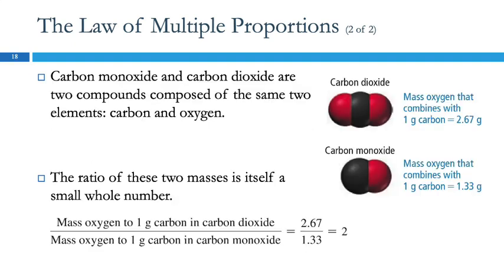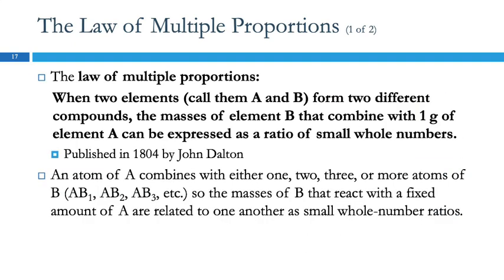The reason for that is, because we have atoms, with 1 atom of A, you can have 1 atom of B, or 2 atoms of B, or 3 atoms of B. You can't have 2.5 atoms. And so the ratios end up being whole numbers because these are combining in a way where you only have whole numbers.